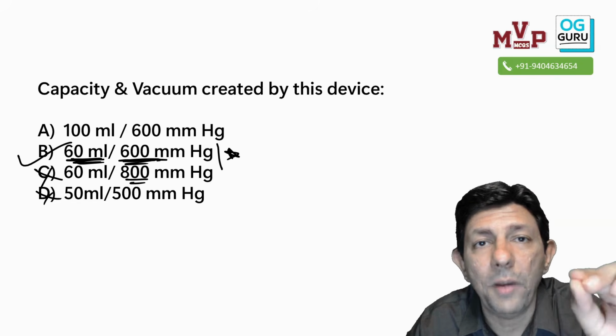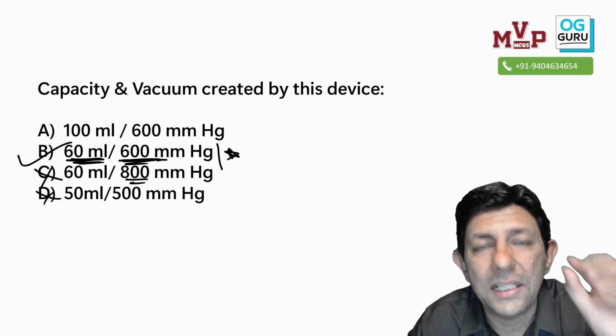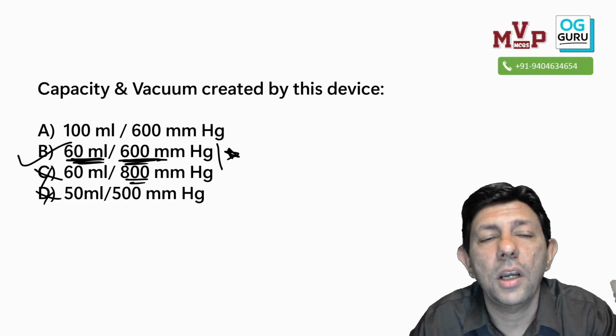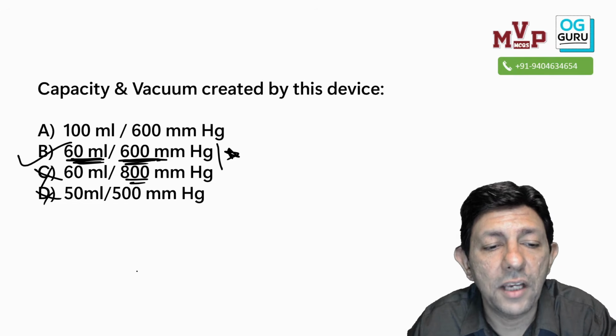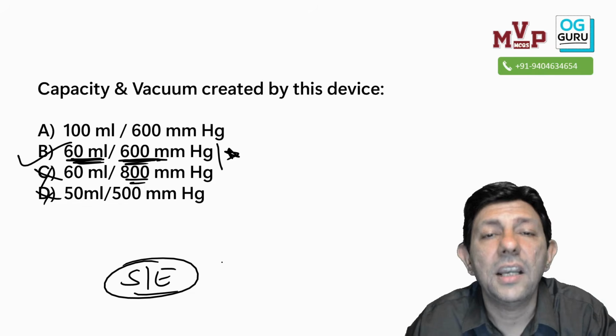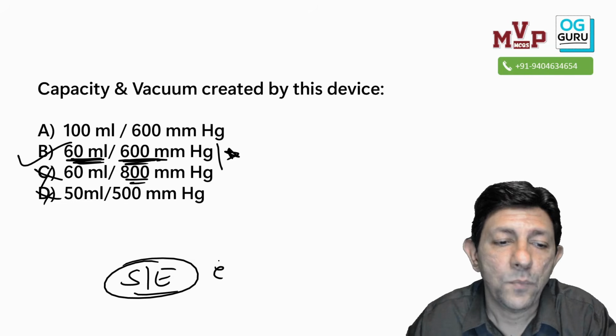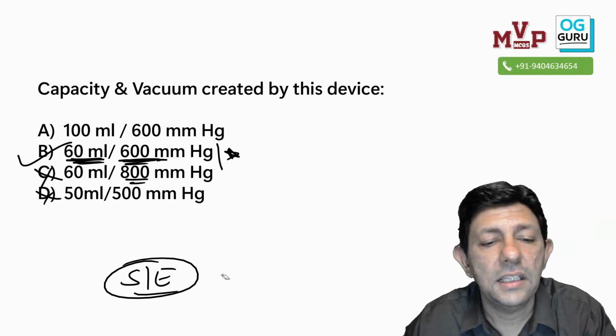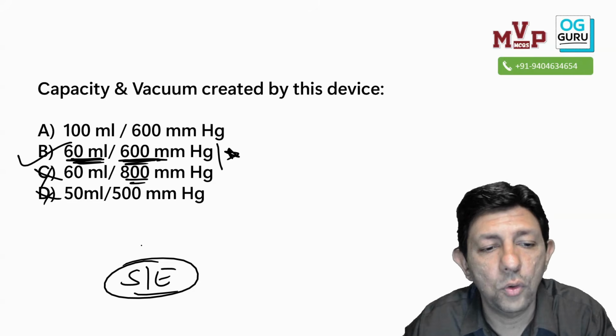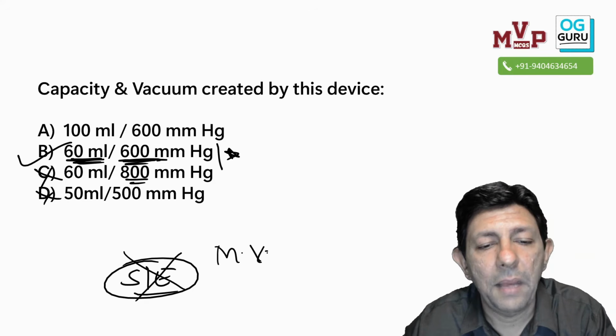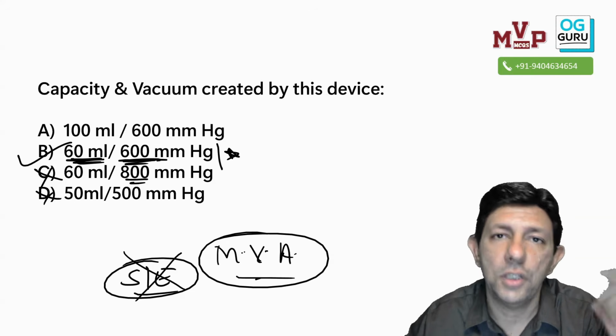Advantage: less trauma. It is a plastic cannula, so fewer chances of injury, and electricity is not required. Otherwise I have to do a suction evacuation. Suction evacuation requires electricity. This is not suction evacuation. You don't use that word, you use MVA, manual vacuum aspiration.